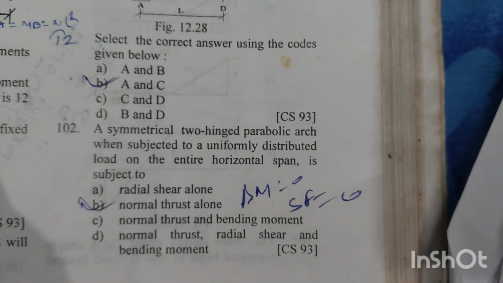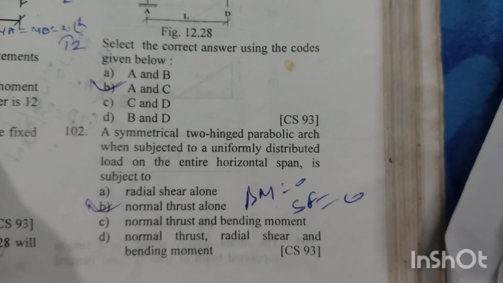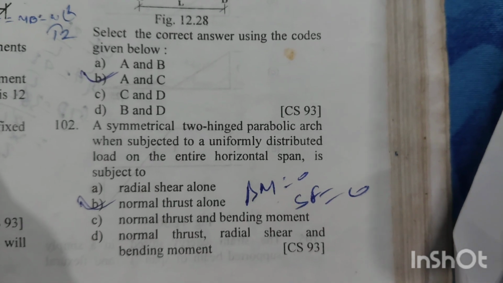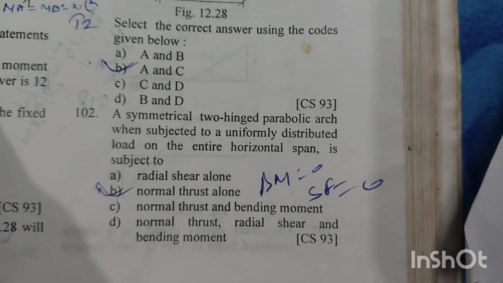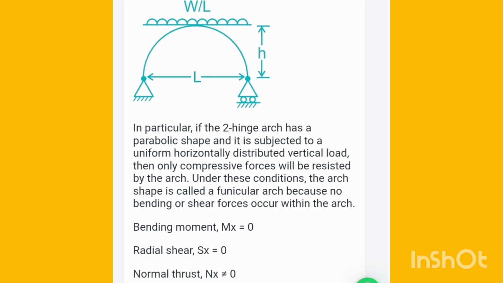Question number 102. A symmetrical two-hinge parabolic arch when subjected to a uniformly distributed load on the entire horizontal span is subjected to only normal thrust. Option B is the right answer.